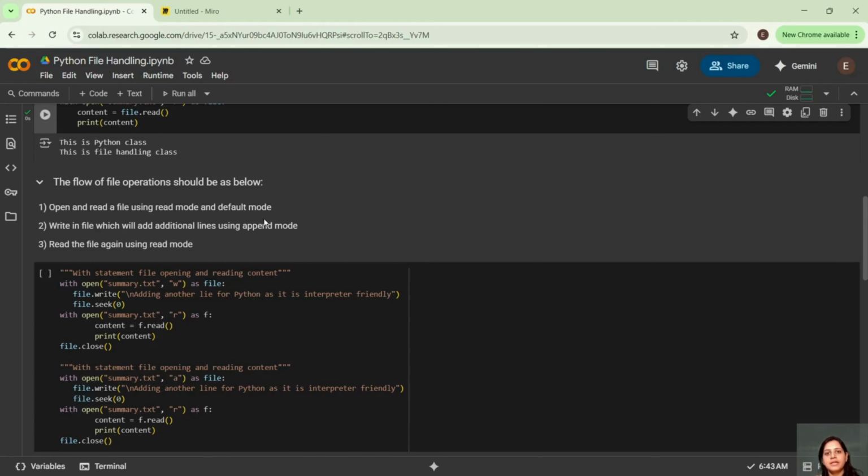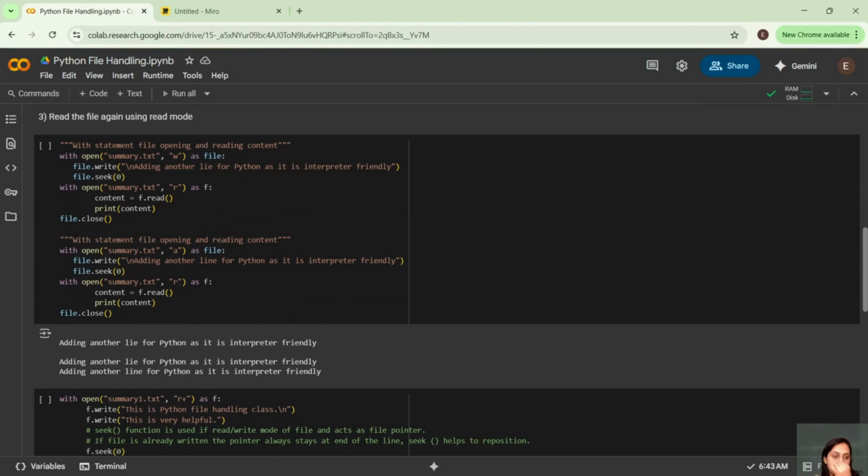You can add the lines. You can save the file, or you can append, right? Then you can read the file again and you can close the file. That is how the operation goes, right? That is the flow: open, read, write, close. Open, read, write, close.